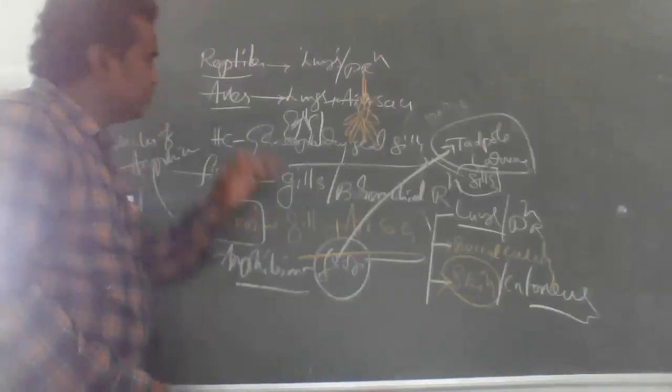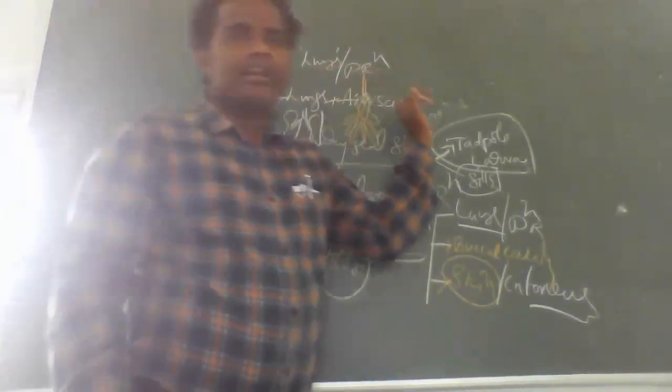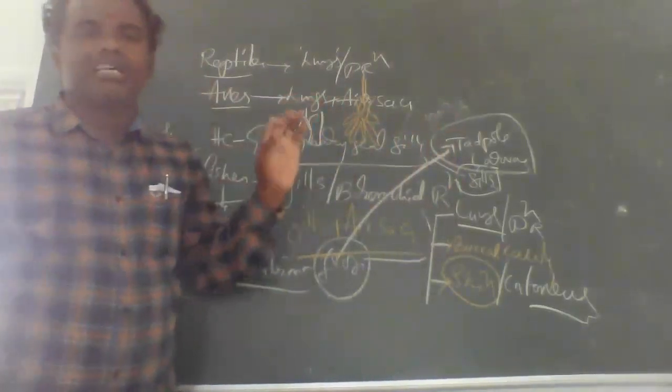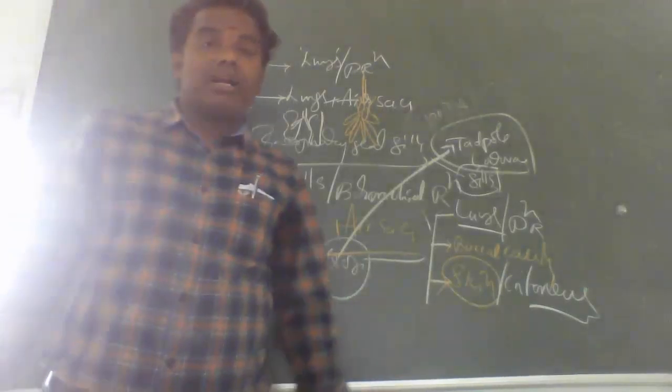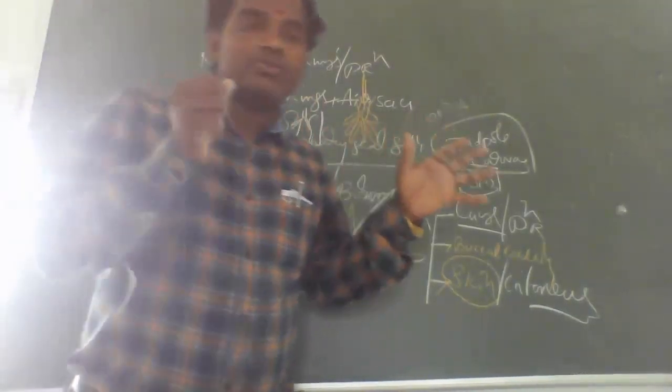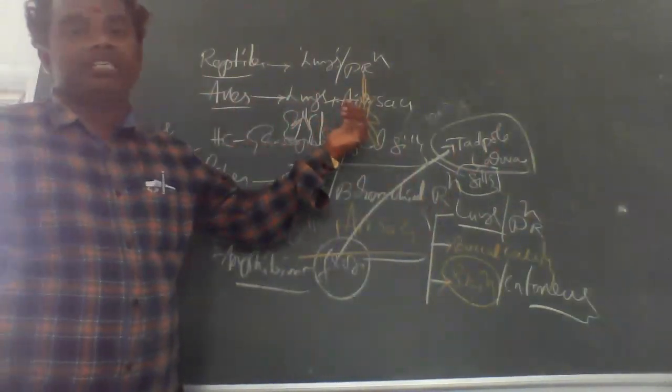So in aves, the respiratory organs are lungs and air sacs, which are responsible for pulmonary respiration. The respiration that takes place through the lungs and air sacs is called pulmonary respiration in aves.